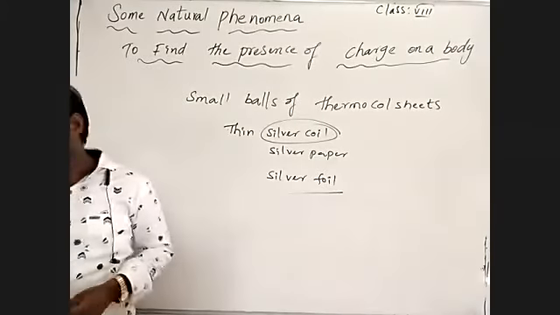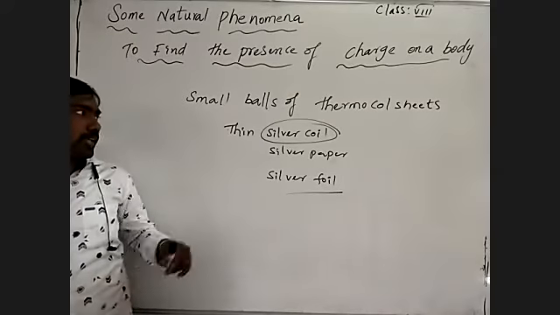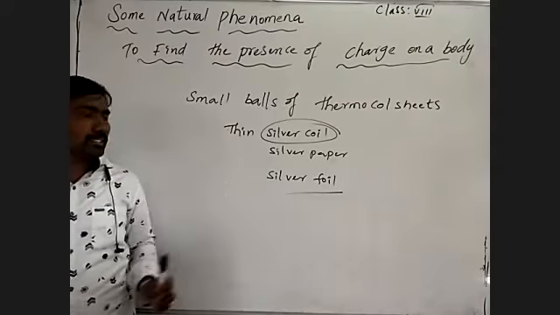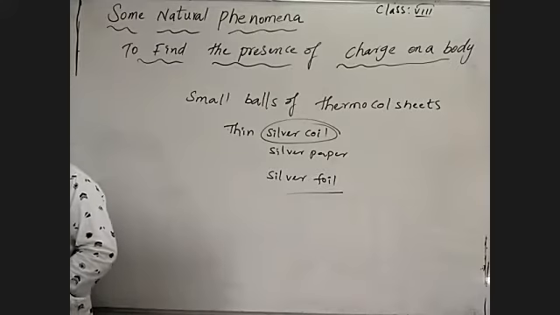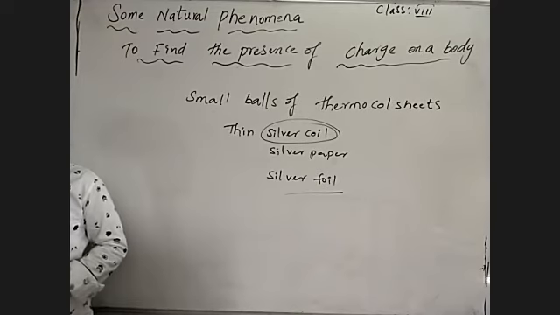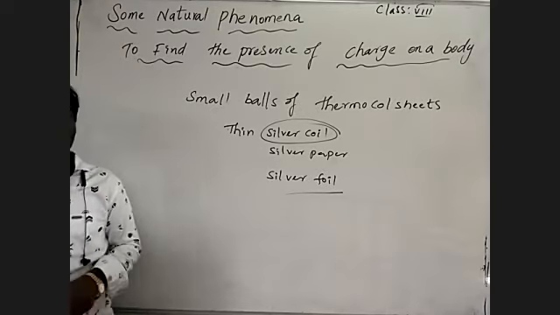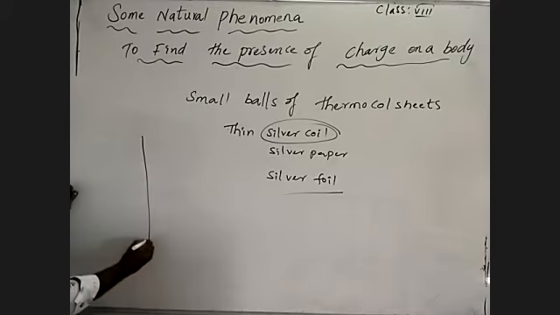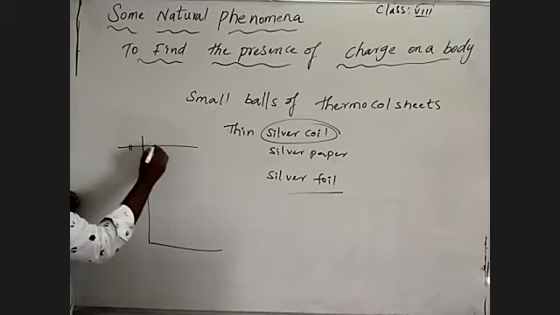So what I am saying is, we take small balls of the thermocol sheet and silver foil from the decorated sheet, and rub the silver foil to cover the thermocol balls. Then we have to suspend them with the help of a retort stand, meaning an iron stand.